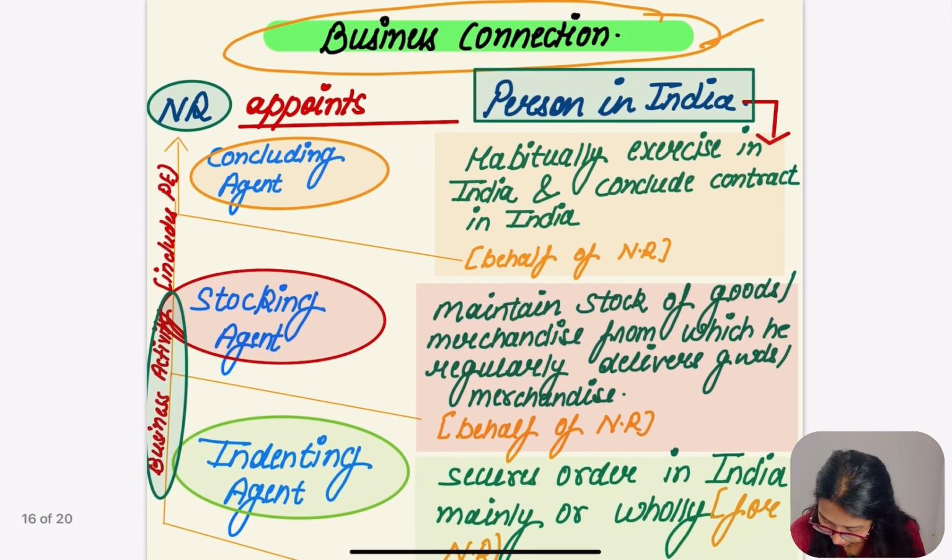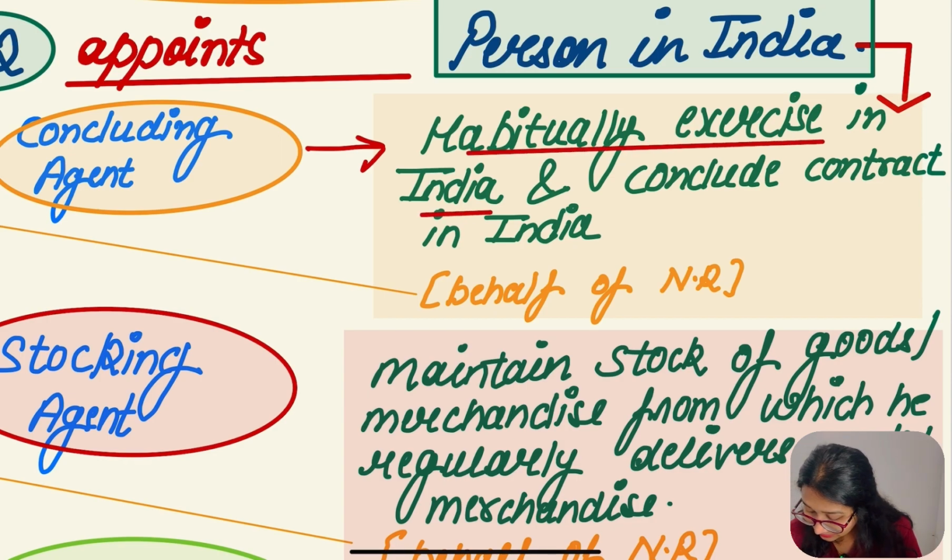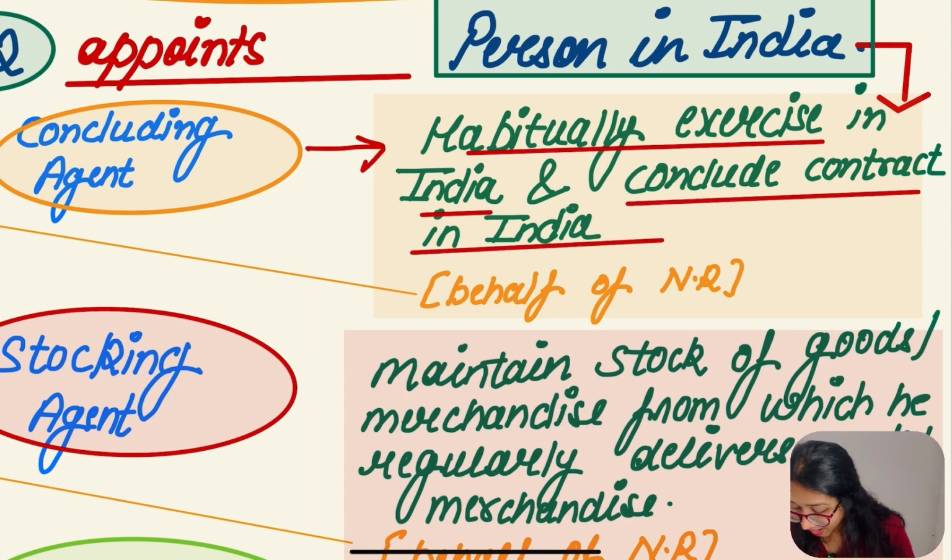First of all, they are appointing a concluding agent. For what? Who habitually exercises in India, sometimes we say on a continuous basis, and concludes contracts in India, and he is doing transactions on behalf of the non-resident.